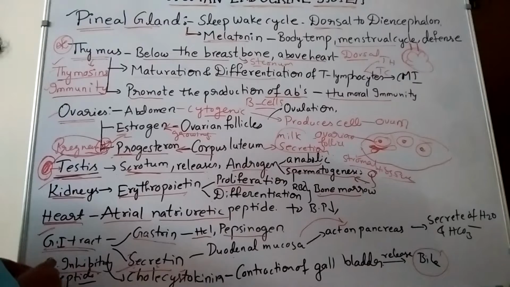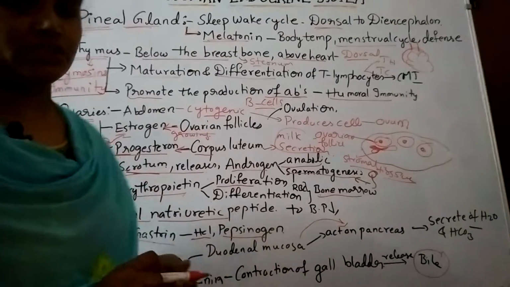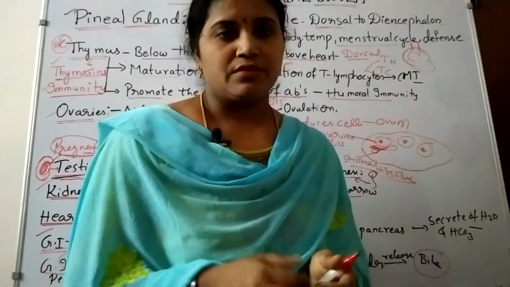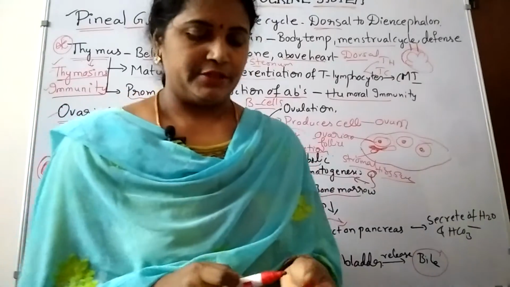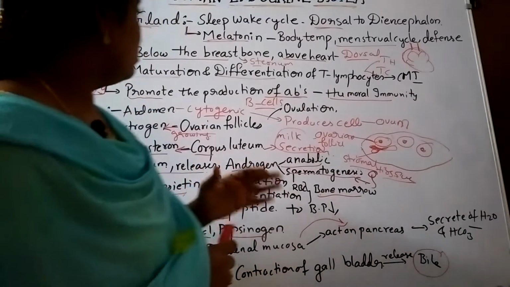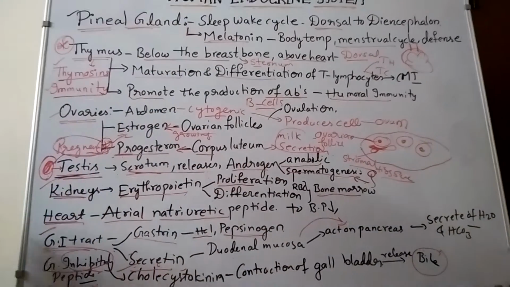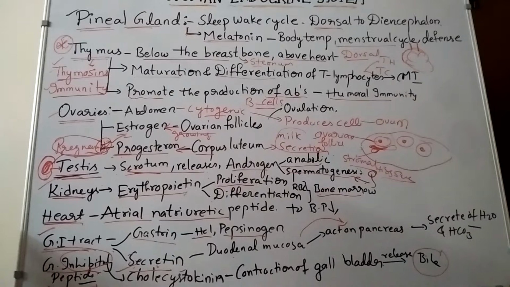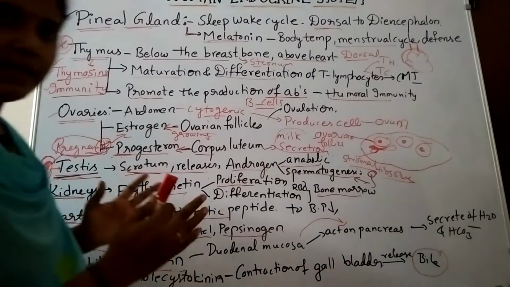And gastro-inhibitory peptide, inhibitory means it stops secretion, it controls the secretions of the gastrointestinal tract. This is all about the remaining endocrine glands. If you want to take a screenshot, you can take. Right? So fast, we'll recap once again.